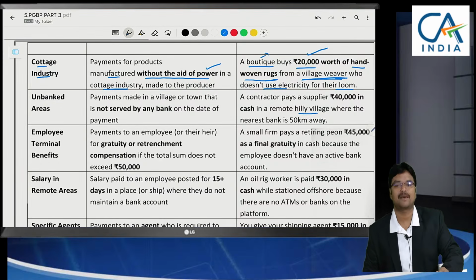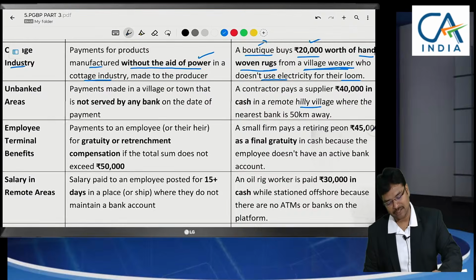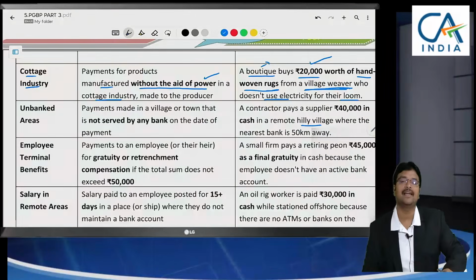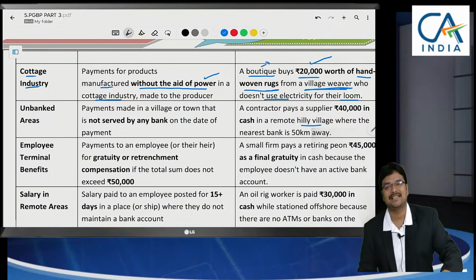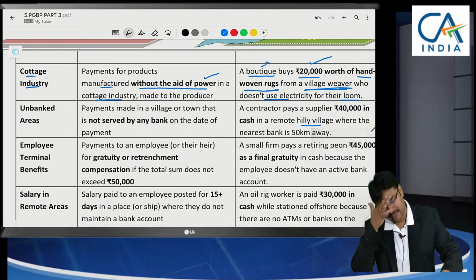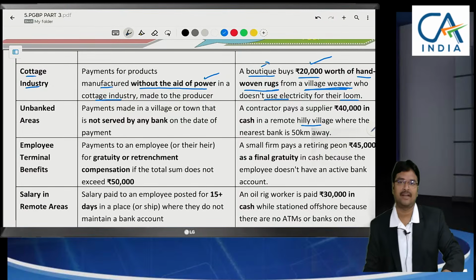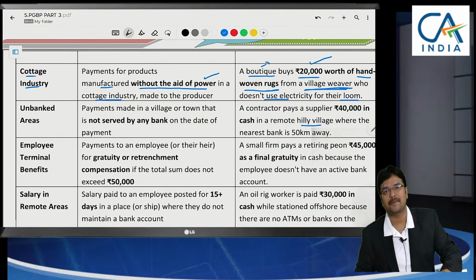Yes, this is permissible. Generally the limit of 10,000 will apply, but in case of boutiques purchasing any handmade, that means without any aid of the power, if they are going to purchase any woolen rugs and all, can they make cash payment? Means yes, it is permissible. The limit of 10,000 is not applicable to them.